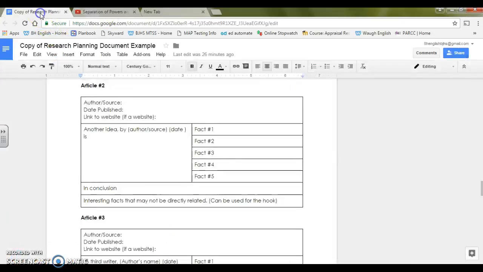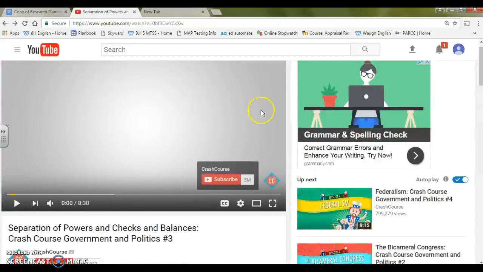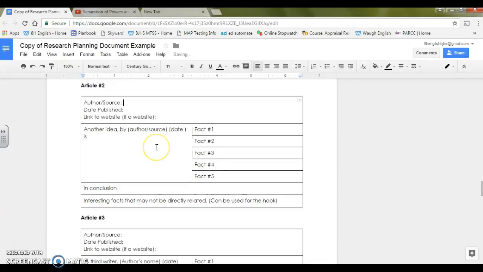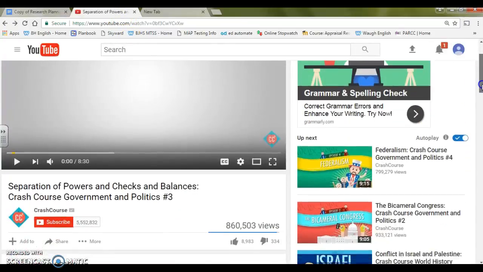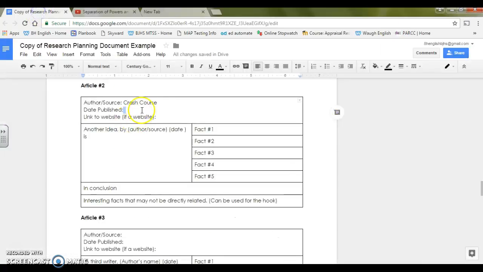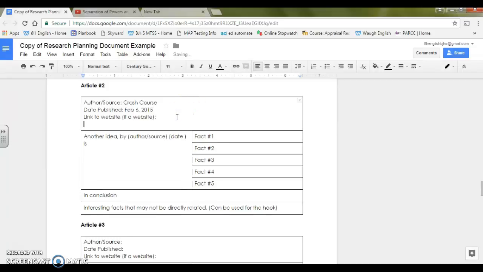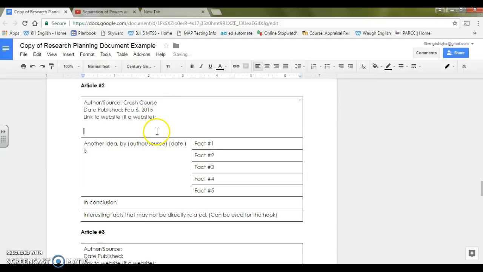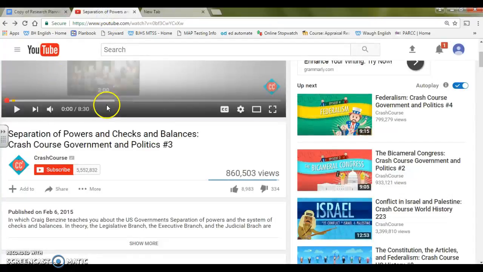Well, one of the first things is we want to gather some information from it. So the author of this, you can see, is Crash Course. And we can take a look and see what is the date when this was published. Let's see. So it was published on February 6, 2015. Great. Well, I could put the link to the website here, but I could also save myself a little bit of time and actually cite it. So how can I do that?